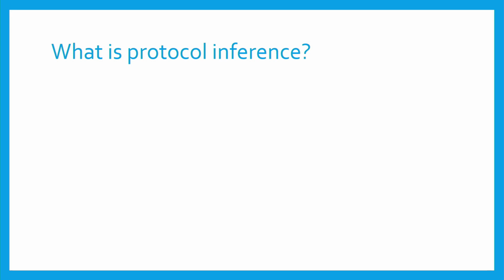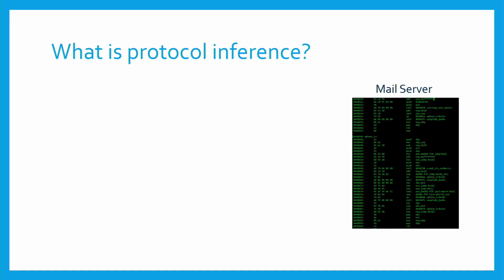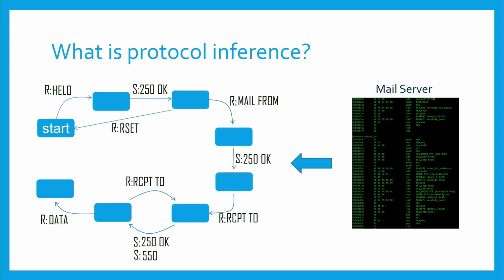First, what exactly is protocol inference? Well, assume we're given a binary that implements some protocol. It can be a network protocol or actually any other protocol. And we would like to know the different states of the protocol. More specifically, we would like to extract the state machine that explains the protocol. And we would also like to know the different message types that cause the protocol to move from one state to the other.